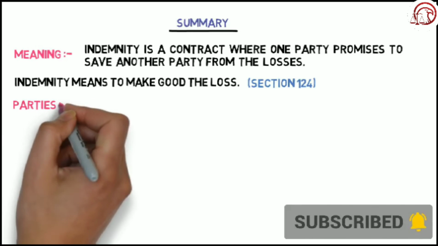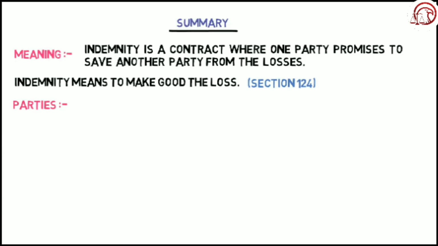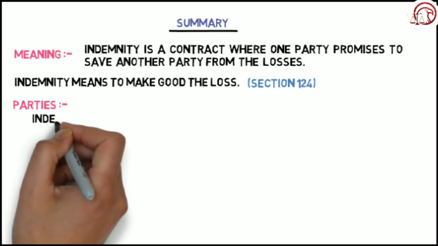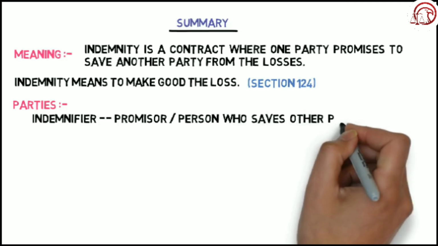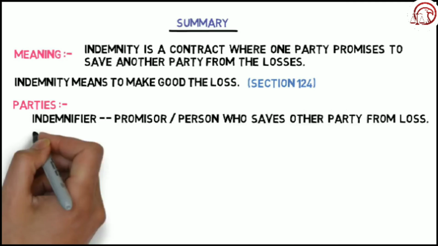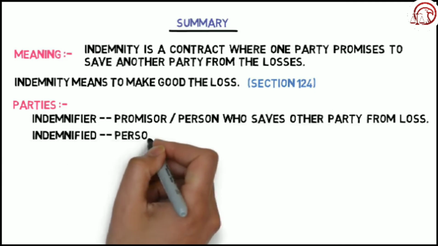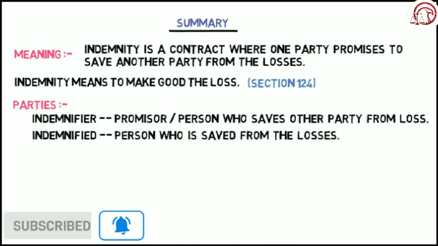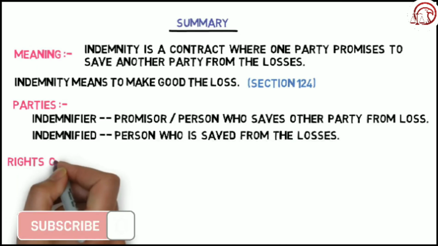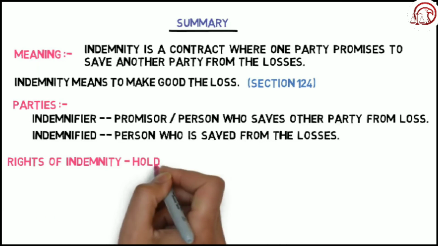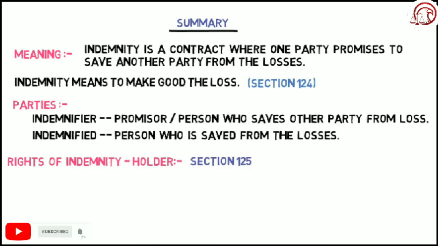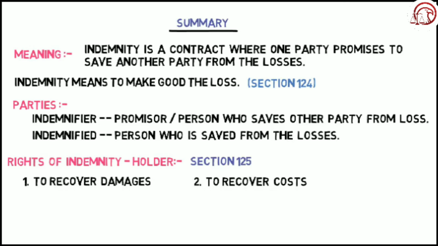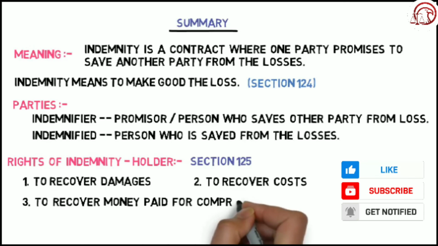Then we have seen there are two parties in a contract of indemnity. First is the indemnifier, who is also known as the promisor or the person who saves the other party from loss. The second party is the indemnified, also known as the person who is saved from the losses. Then we have seen the rights of the indemnity holder, which are defined in Section 125. The indemnity holder has three kinds of rights: to recover damages, to recover costs, and to recover money paid for compromise in suits.